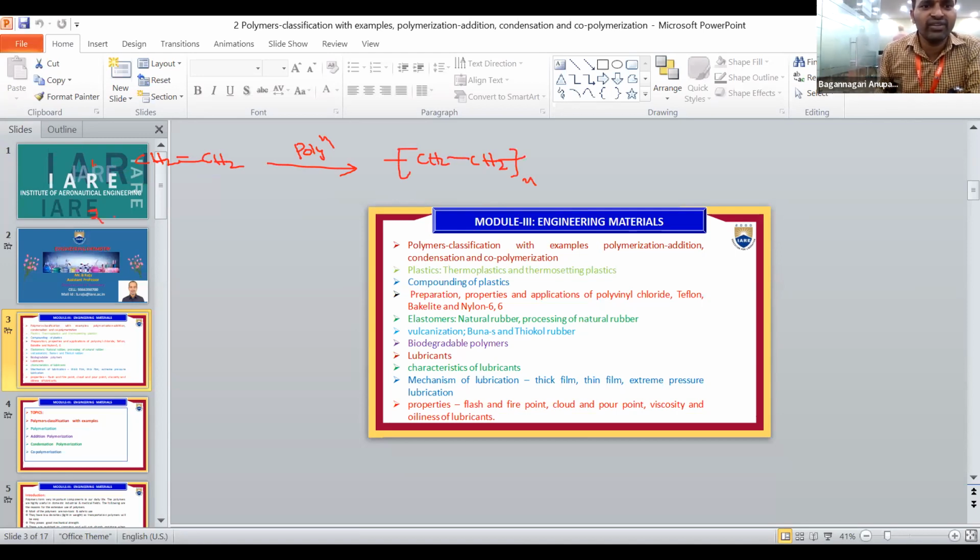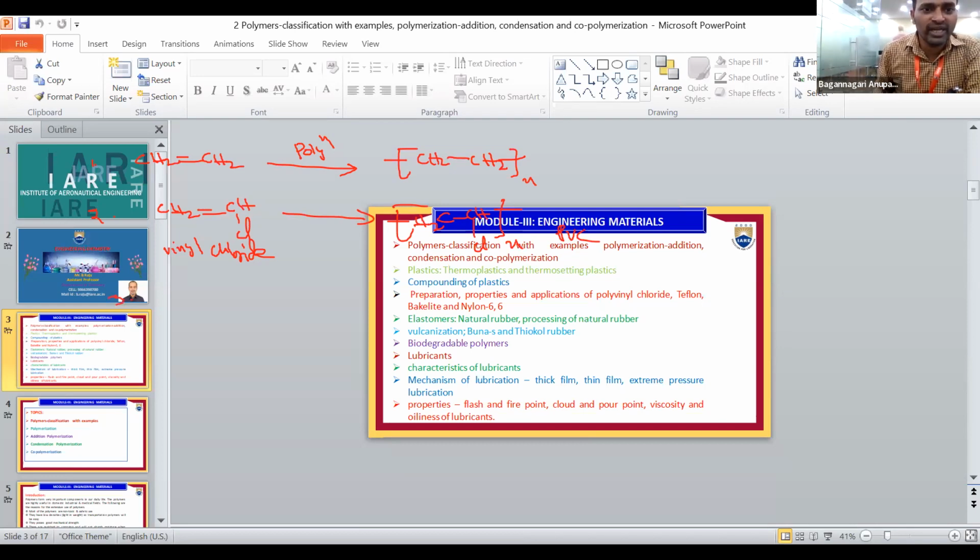The next one is vinyl chloride, CH2=CHCl. This is vinyl chloride, which forms (H2C-CHCl) taken n times. So this is called PVC.